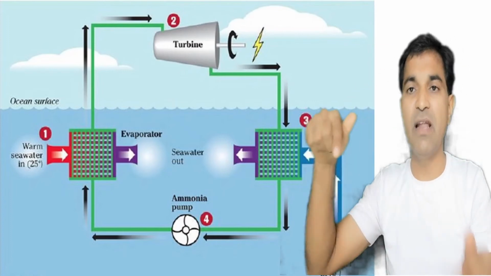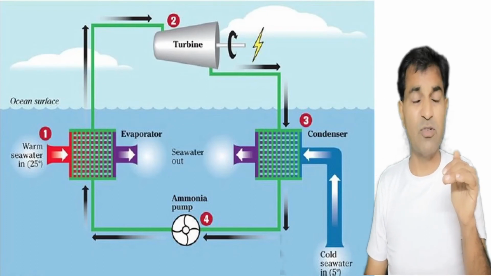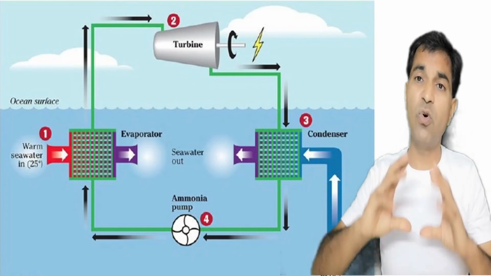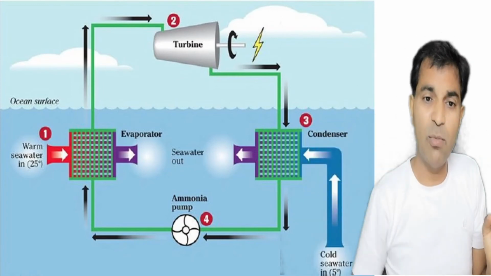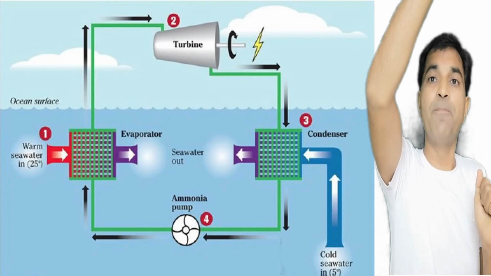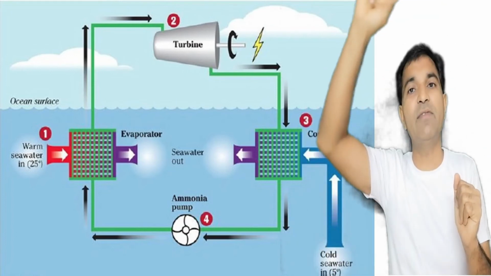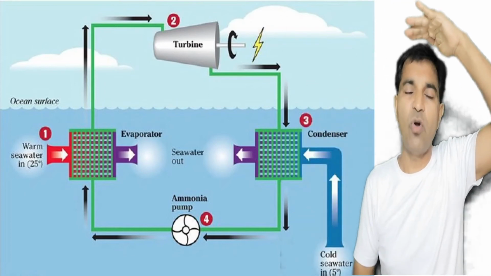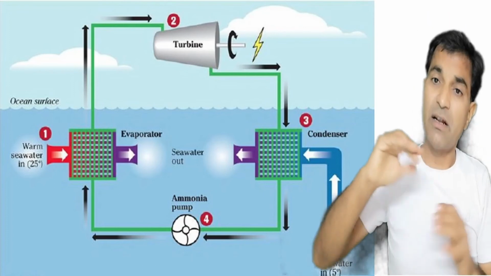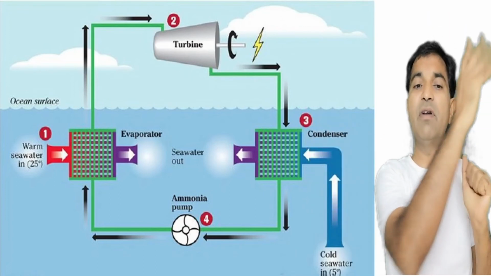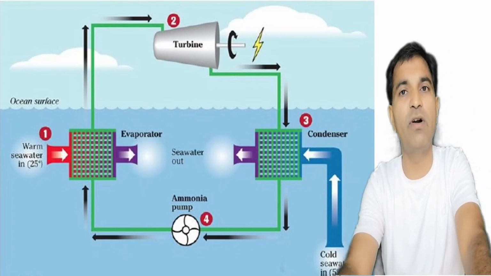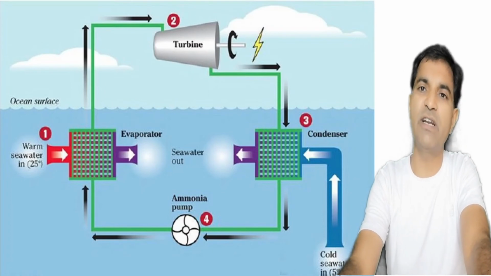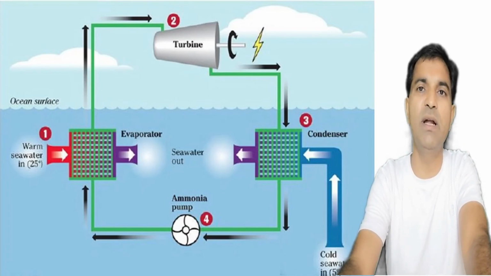After rotating the turbine, it will go deep inside the ocean where very cold water is there. So it will be condensed, right? And then through the ammonia pump, it will again go towards the surface of the ocean where it is again heated. Now again it will go to the turbine, it will rotate the turbine. Now it will again go beneath to the lower level of the ocean, condense, and through the ammonia pump go to the evaporator where again this warm water will heat it, and this cycle continues for an indefinite period, and the turbine will start rotating and it will lead to production of electricity through the generator.